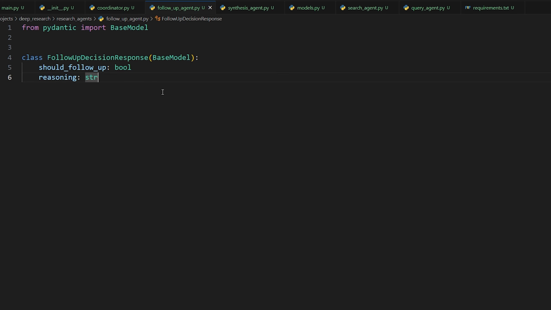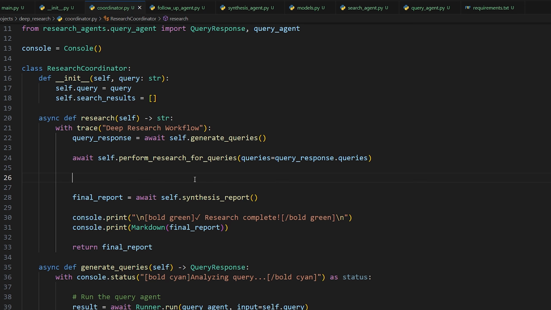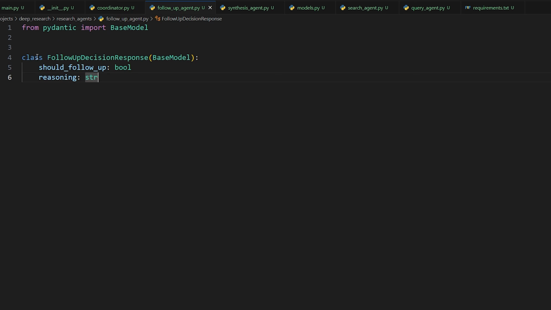So this is really up to you how you want to design this. The reason I did it like this, where the query agent is only for the initial queries, is because right now it just expects that original user query and then generates subqueries based on that. I didn't want to have to adapt it so that it also has to worry about follow-up queries, based on queries that you've already generated and also the original query, and then generate new queries based on that. I just thought that was a little too complex, so I instead opted to put that complexity in the follow-up decision agent. So one, it's deciding if it should follow up, but two, it's also giving the questions that we should ask.